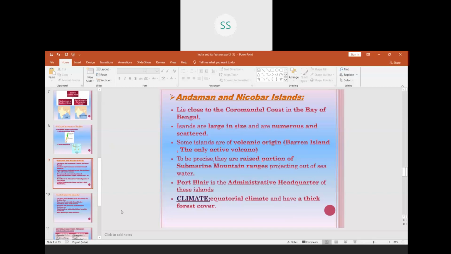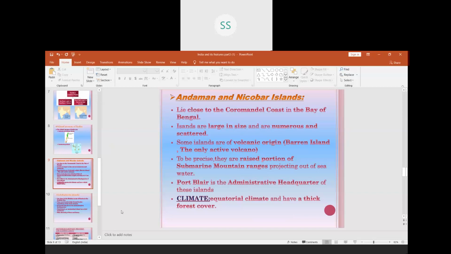There is an island which is called Barren Island, that is the only active volcano.